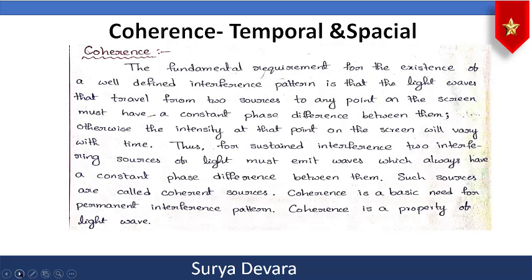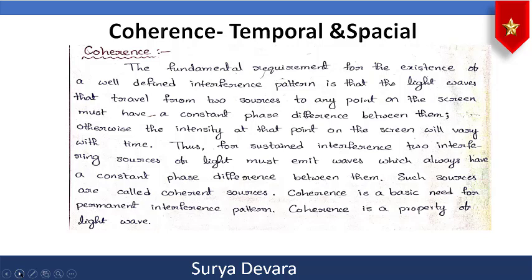Now coming to coherence and its actual concept. The fundamental requirement for the existence of a well-defined interference pattern is that the light waves that travel from the two sources to any point on the screen must have a constant phase difference between them. Otherwise, the intensity at that point on the screen will vary with time.